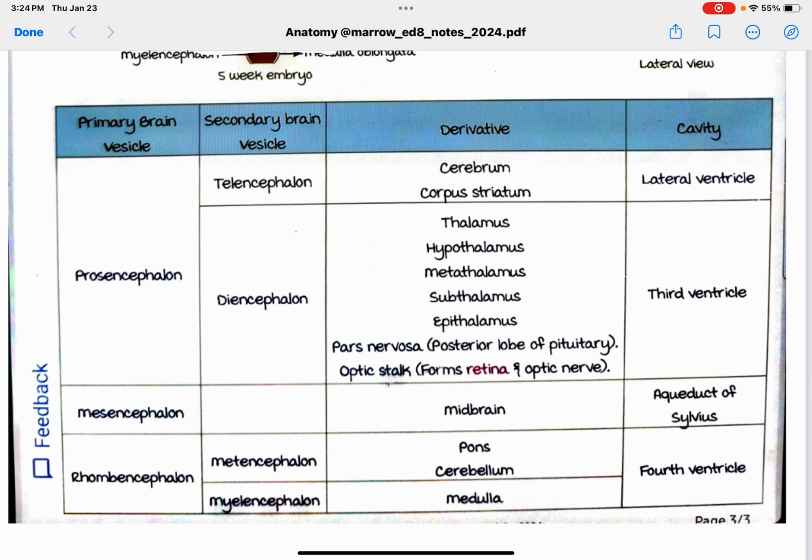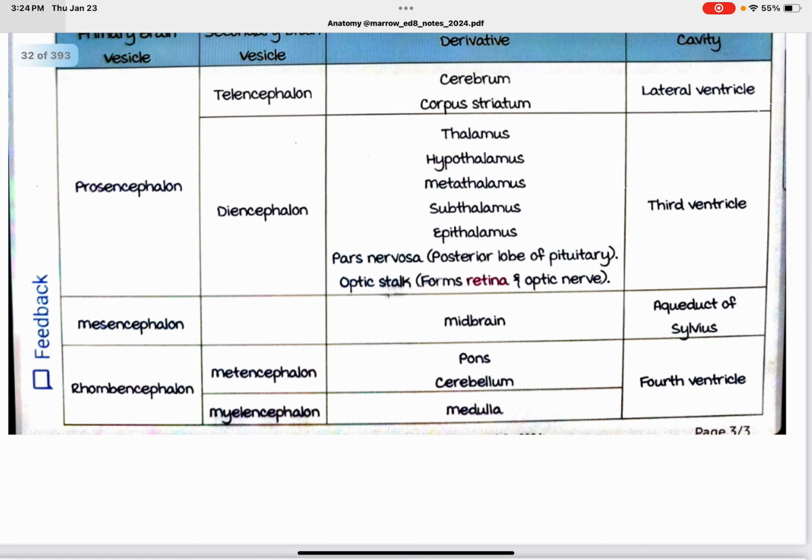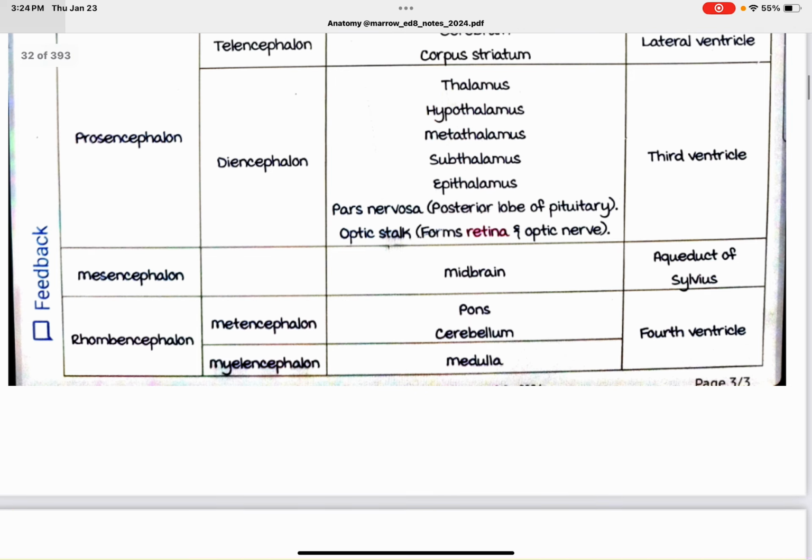Cavities: telencephalon, lateral ventricles, the big ventricles; diencephalon, third ventricle. Mesencephalon, midbrain, aqueduct of Sylvius. Rhombencephalon: metencephalon and myelencephalon. Metencephalon, pons and cerebellum. Myelencephalon is medulla, fourth ventricle.